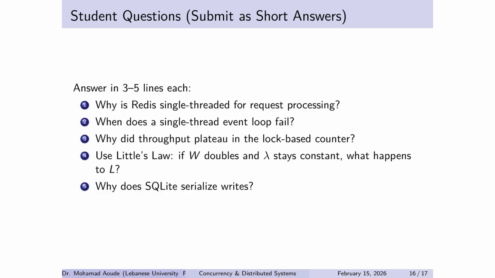These questions are not busy work. They are designed to force you to reason like an engineer, especially question 4. If W doubles and lambda stays constant, what happens to L? It doubles. Instantly, that's a mathematical reason for queue growth, not an implementation detail. And the SQLite question, why serialize writes? Because some problems can't be parallelized without breaking correctness. These questions are how I check that you've shifted from thread thinking to architecture thinking.